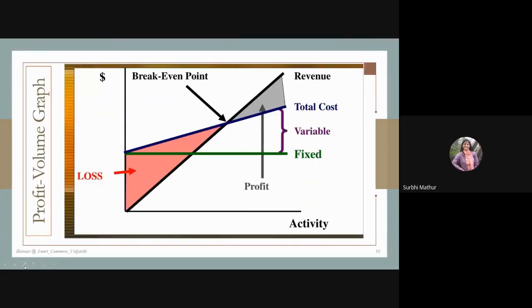I understood that fixed cost is something, and then above that there will be some variable cost. So the loss and profit part I understood, but just the loss part, below the fixed line and above the fixed line, can you explain the two different kinds of losses? You mentioned that there are two different kinds of losses.